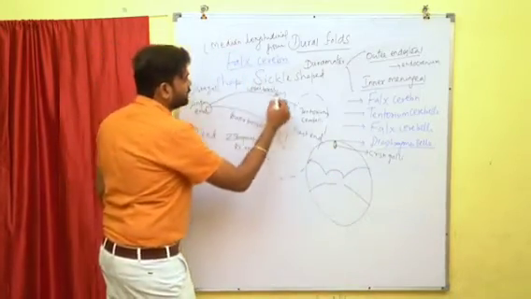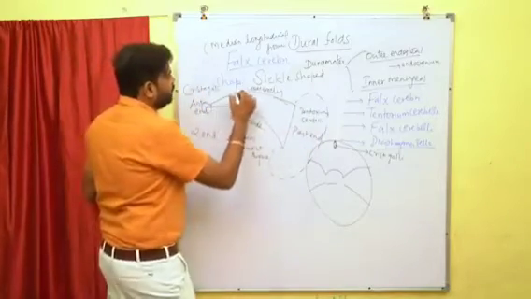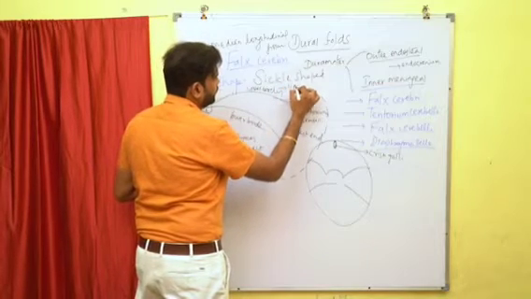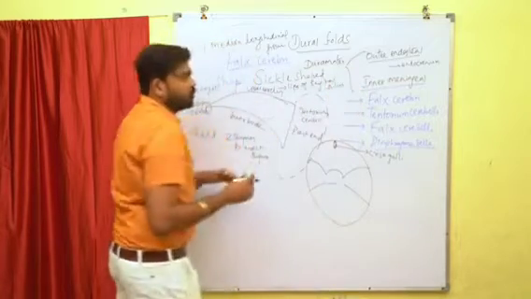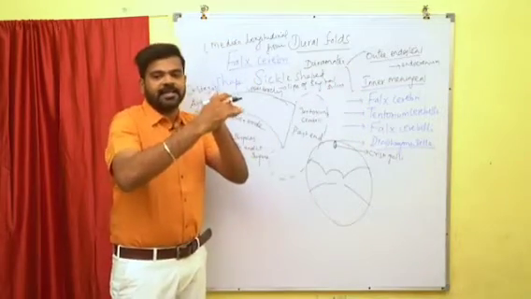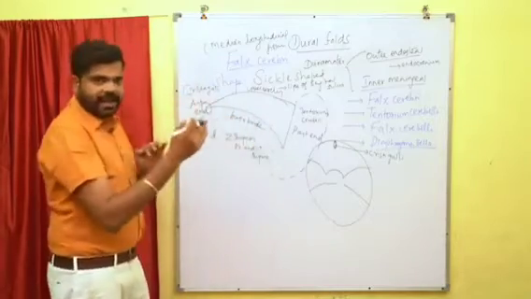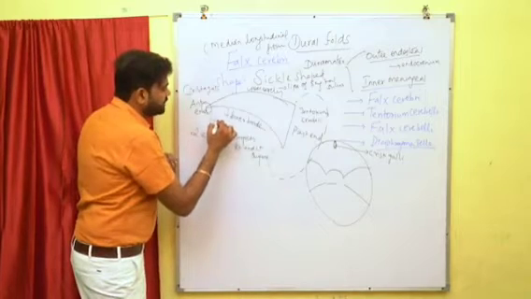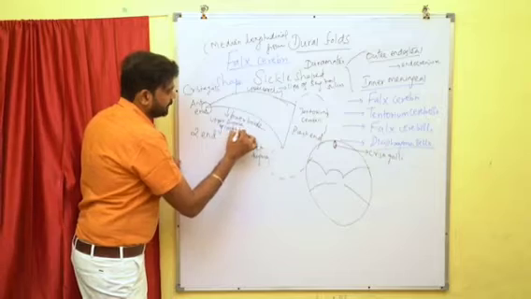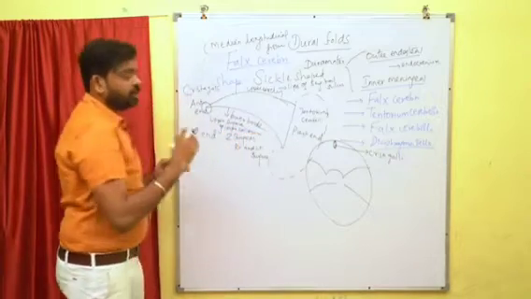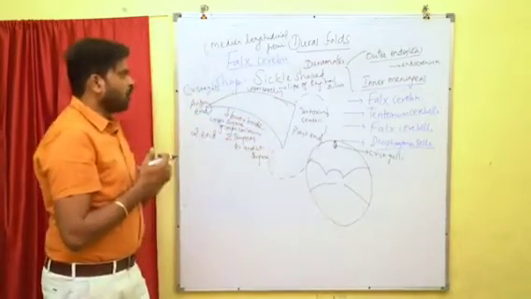And you can see the two borders. This is the upper border. The upper border is convex and is attached to the lips of the sagittal sulcus. The lower border is concave and rests on the upper surface of the corpus callosum.